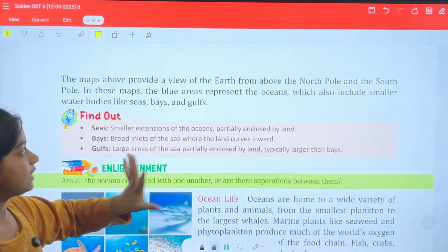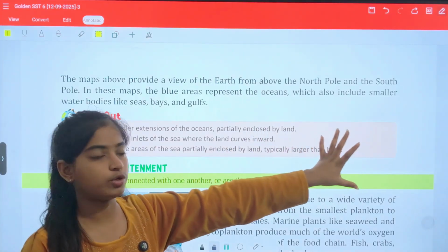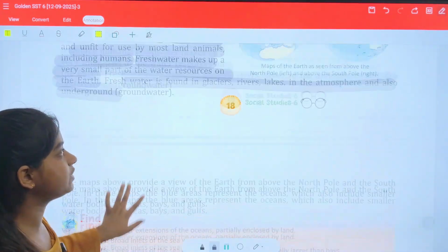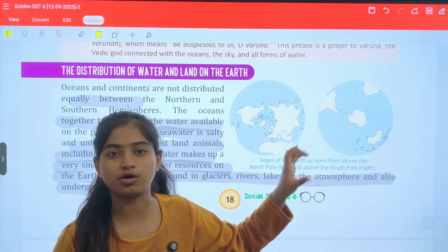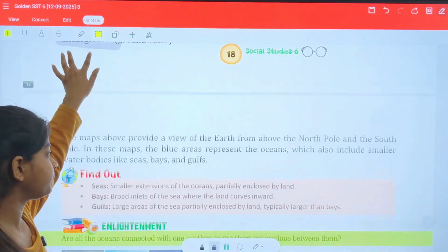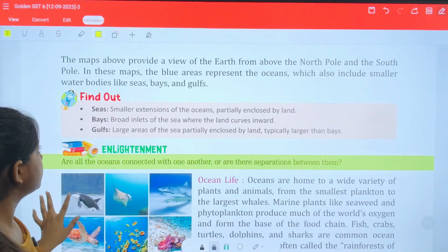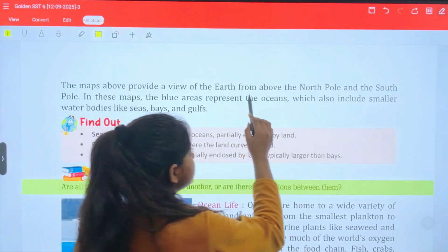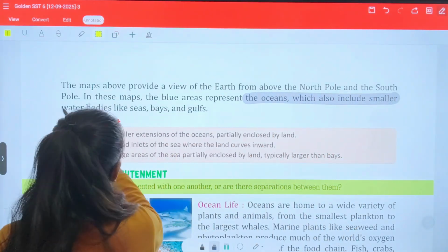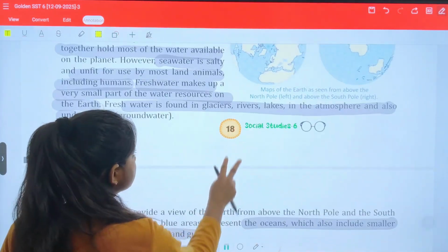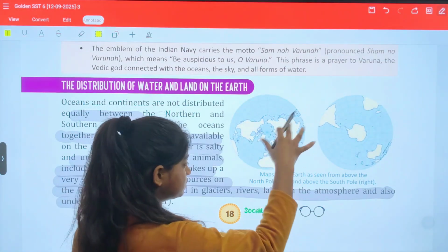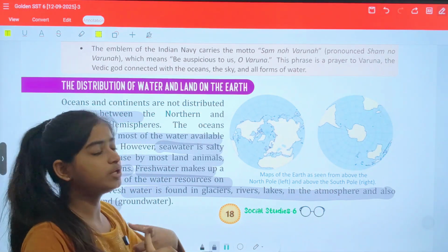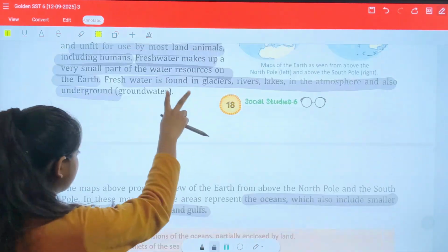The maps provide a view of the Earth from above the North Pole and South Pole. That means the images we have are showing the north and south pole of the Earth. So the blue areas represent oceans, which also include smaller water bodies like seas, bays, and gulfs. Okay, so these are water portions which include oceans, seas, and gulfs.